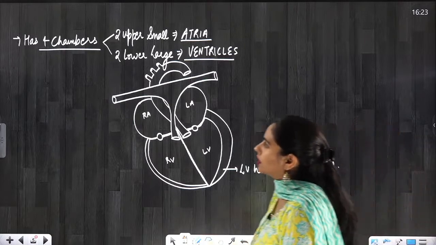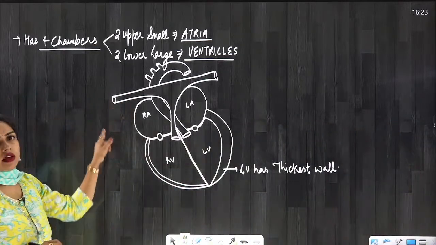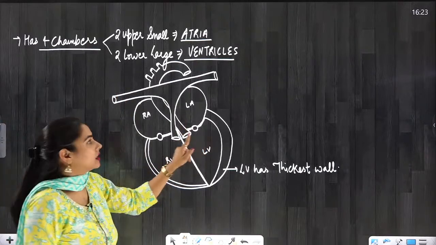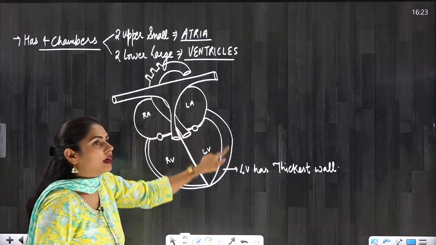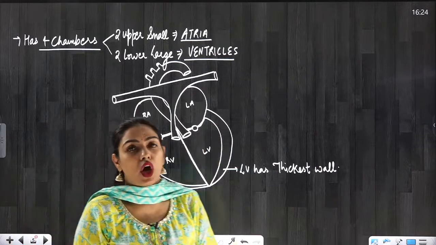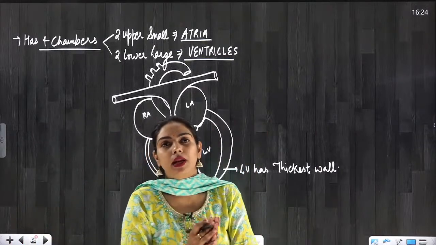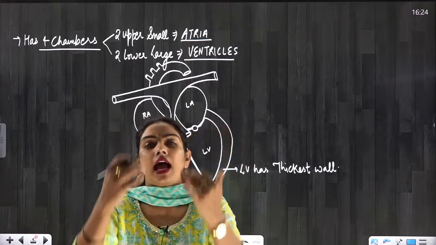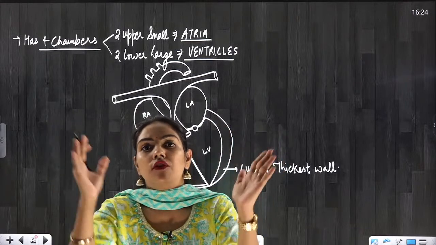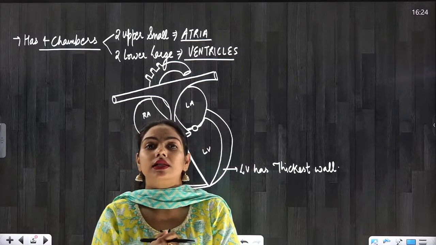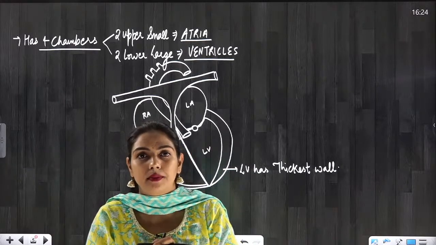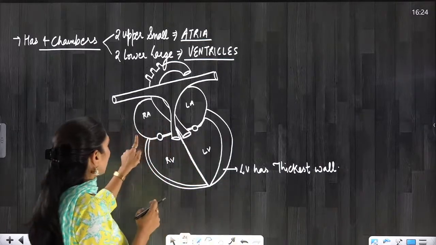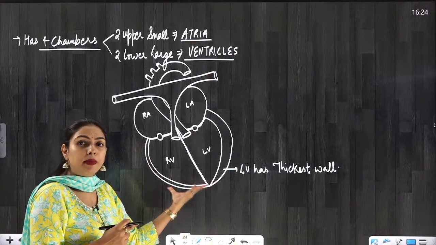So what I have told you till now is that in the wall of the heart there are 3 layers. The wall of the atria is comparatively thin as compared to the ventricles. Why? Because when the atria contract, the blood comes into the ventricles very near. Yes or no? So it has to apply less force. For that, it doesn't require that much muscle in the myocardium. Muscles are present in which layer of the wall of the heart? Myocardium.